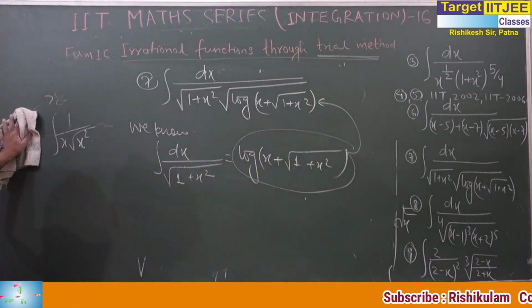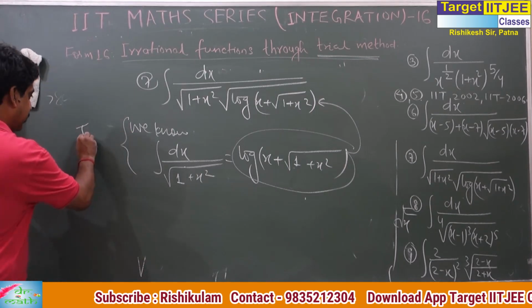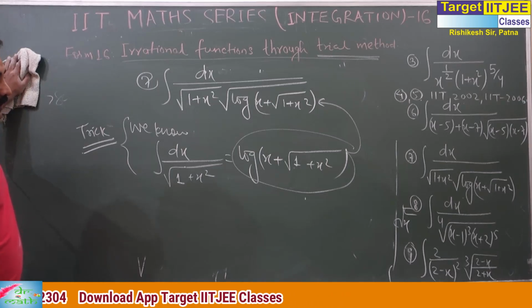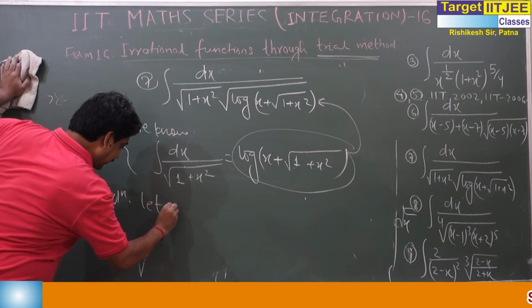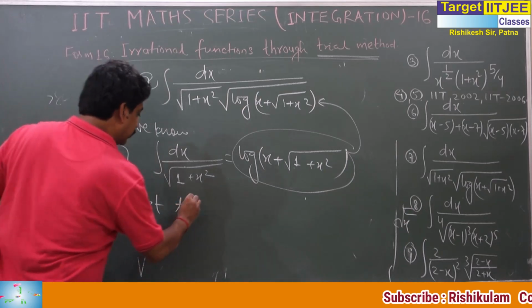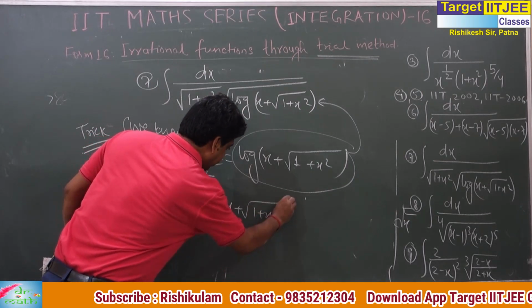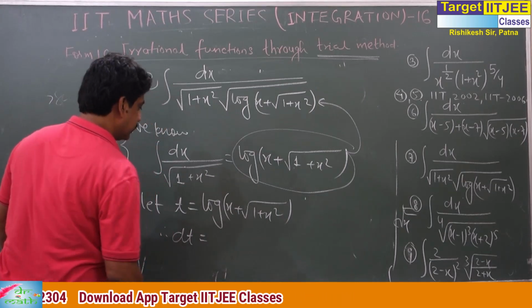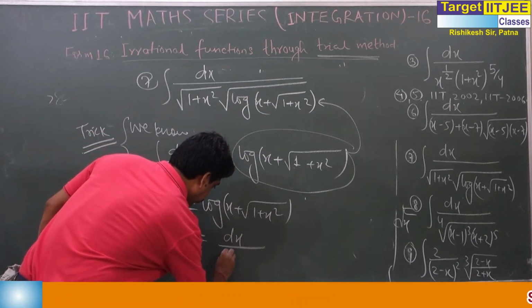This is not the solution; you can say it is the clue. This is the trick. So we will let t equal log (x + √(1 + x²)), and therefore dt will be dx by root over.